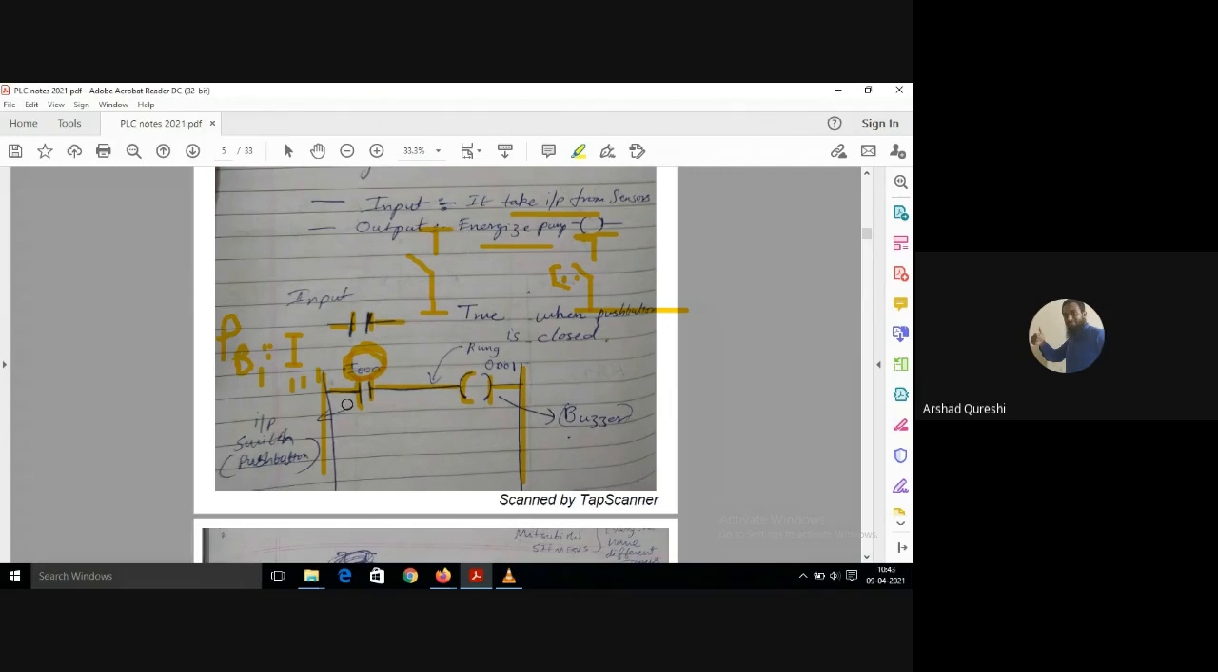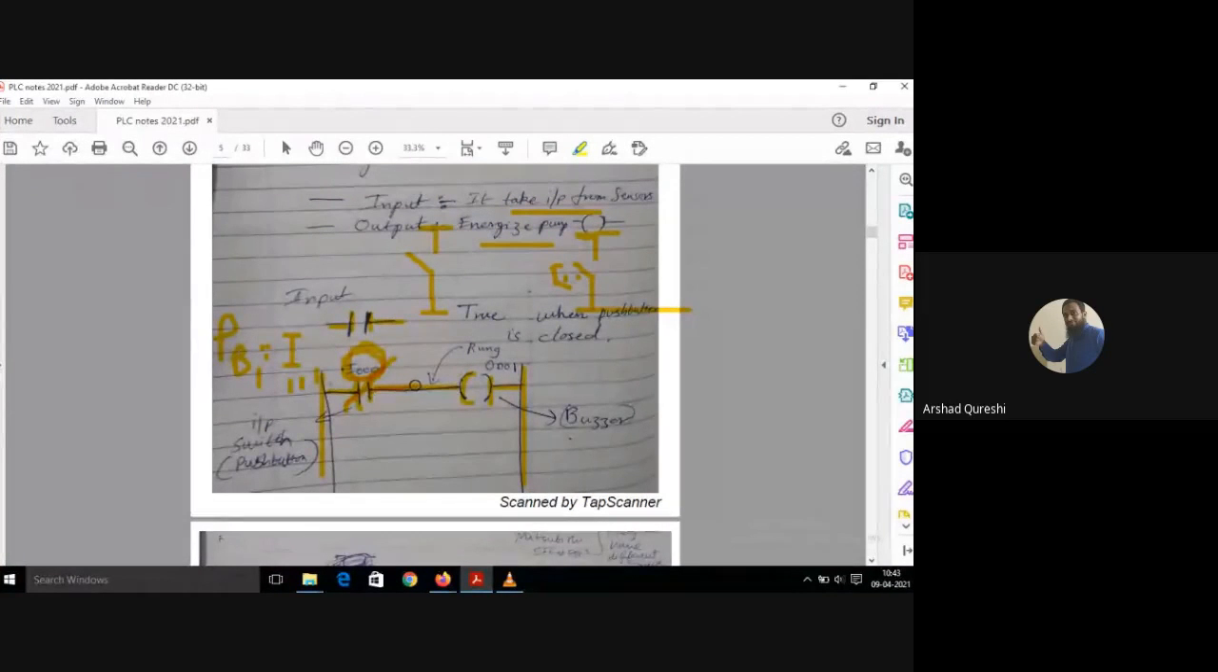the normally open contact will get closed like this, isn't it? It will get closed. Okay, this gets closed. What happens? The current goes here. The current will go to the output, that is a buzzer, or a pump, anything, whether it is a buzzer or a pump, and it will give the current to that, and the pump will get on.